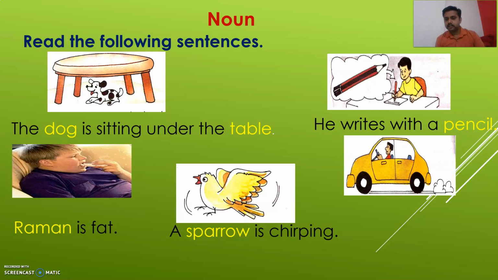Next picture is there is a vehicle on the road. So the sentence is my uncle lives in a city. So here colored word is city. So what is city? City is the name of place. So what do you understand from all these colored words? Dog, table, then pencil, Raman, sparrow, city. So these are the names. These are the names of some person, place or thing.